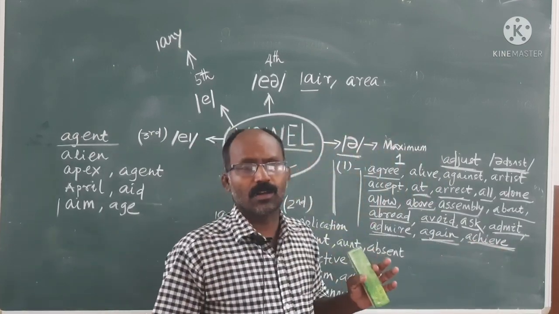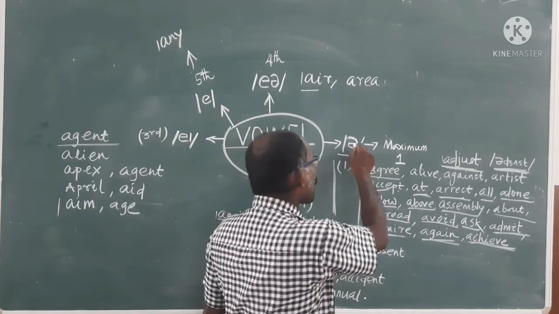I have taken some words. These produce the schwa sound.